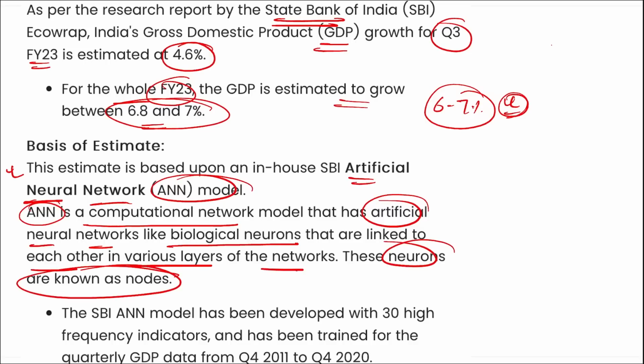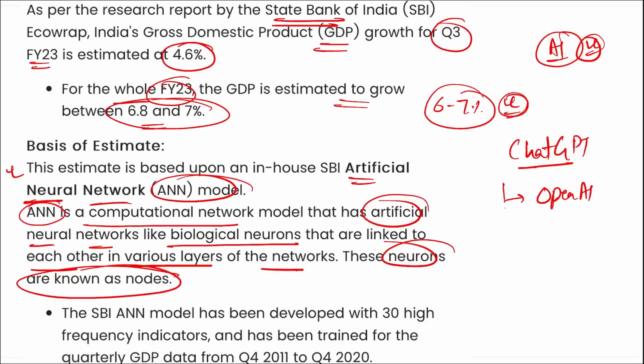Apart from this, remember, as we are talking about artificial intelligence, you should know that the age of artificial intelligence has been started, and it has been started with Chat GPT. Chat GPT was launched by OpenAI, and who invested in Chat GPT? Microsoft, $10 billion. Apart from this, this was also known as Google Killer. Then Google has launched their own artificial intelligence by the name Bard.